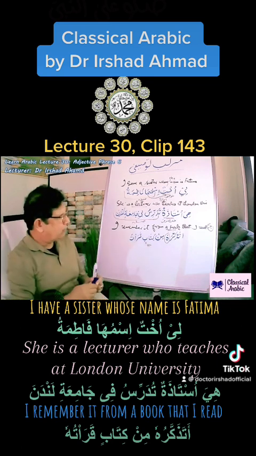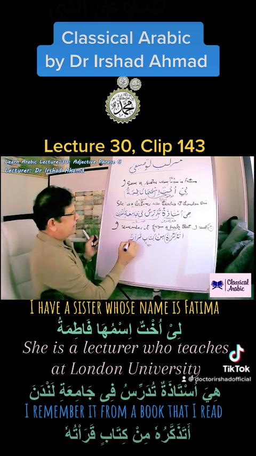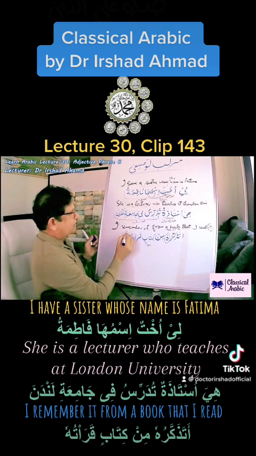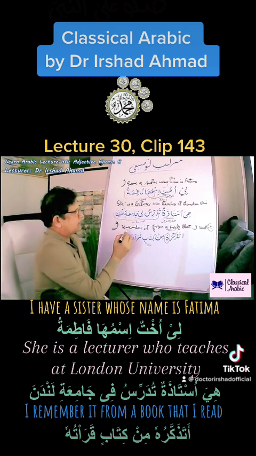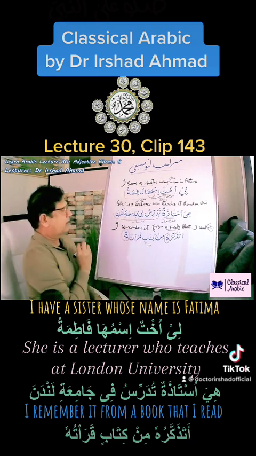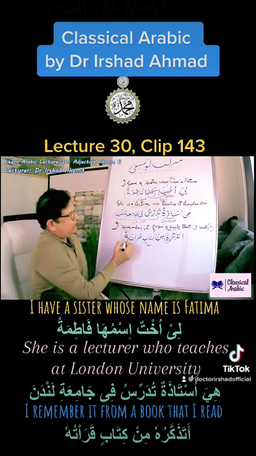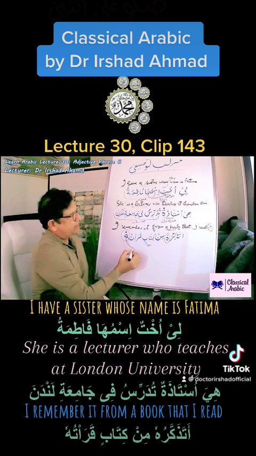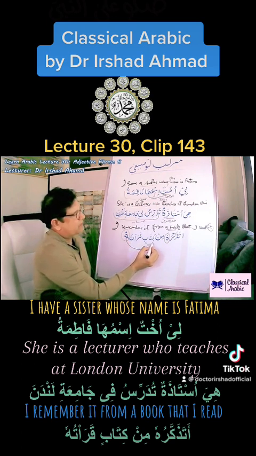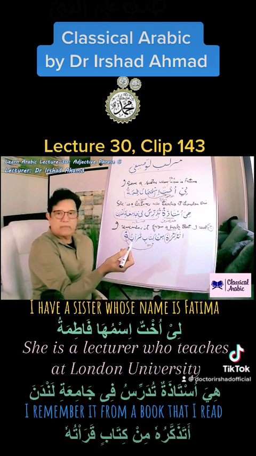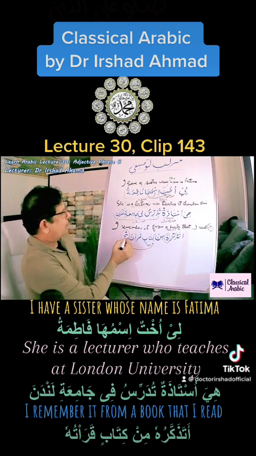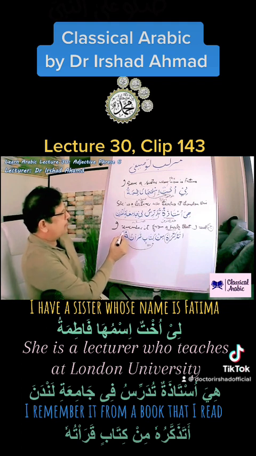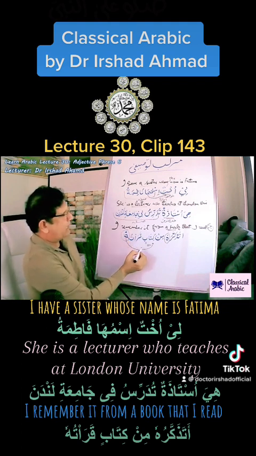Qara'tuhu, I read it. So we have this pronoun again here. This pronoun goes back to kitab, because I read it from a book. Again, this is working as a connector.